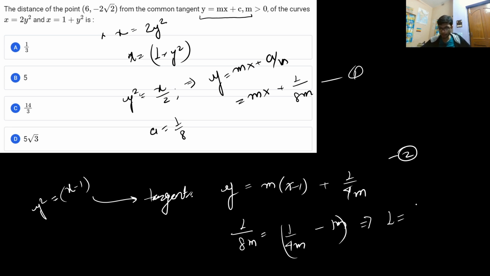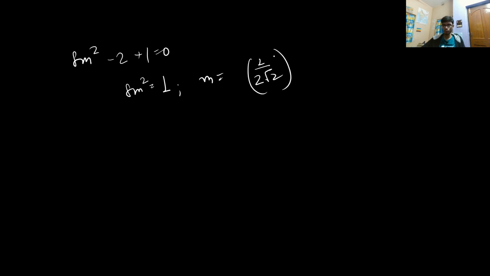So this will again make the quadratic as 1 is equal to minus 8m square plus 2. So from here you get the quadratic, and for the quadratic you just need to find the equation of the tangent which has a positive slope. So if you have the quadratic equation as 8m square minus 2 plus 1 is equal to 0, this equation will be 8m square is equal to 1. So the value of m, if you take the positive one, is equal to 1 by 2 root 2.